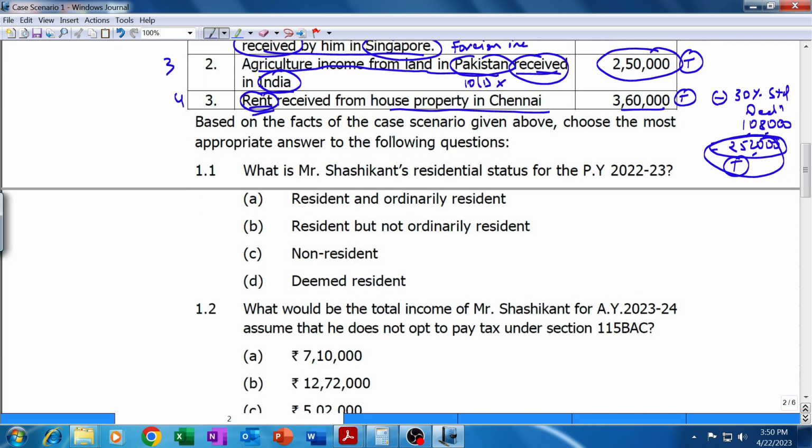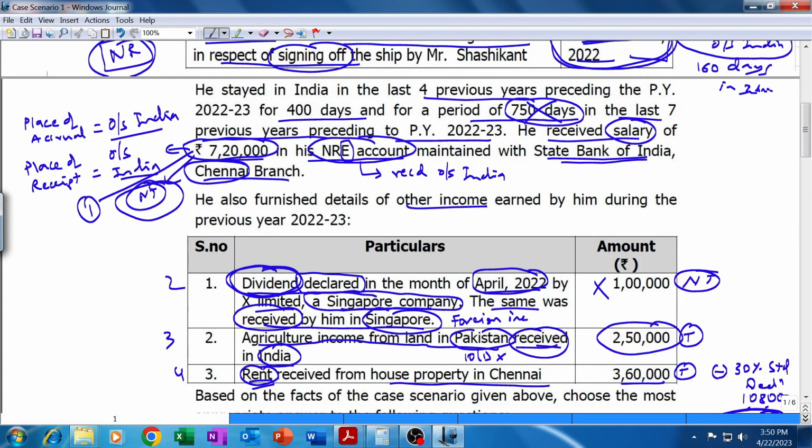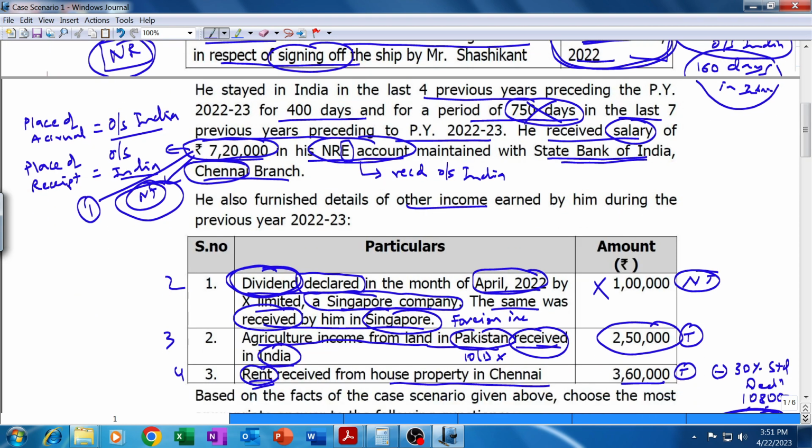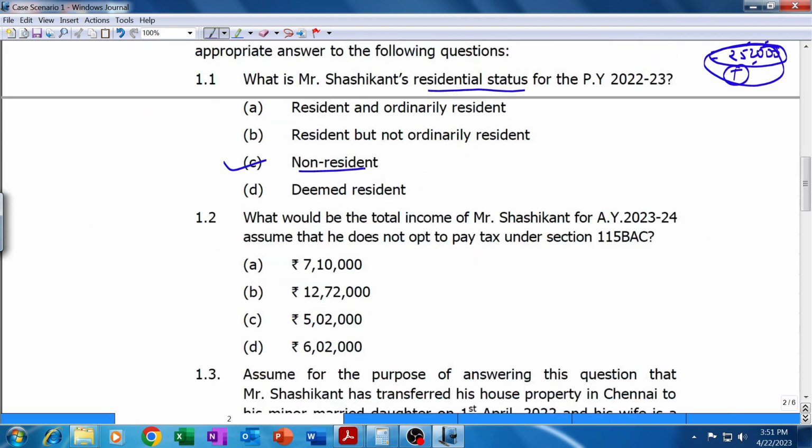Okay, based on the facts of the case scenario given above, choose the most appropriate answer. Point 1.1, what is Sashikant's residential status? The answer is non-resident. We have already calculated it above. Because he is present in India as per rule 126 only for 160 days. 205 days he was outside India, therefore he is non-resident, does not fulfill the condition. You don't have to solve this. This is MCQ. You just have to select the correct answer.